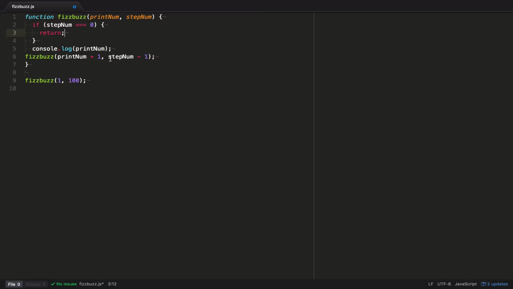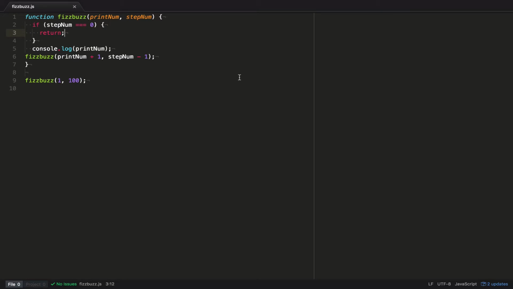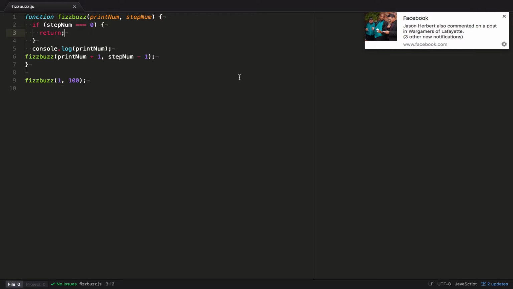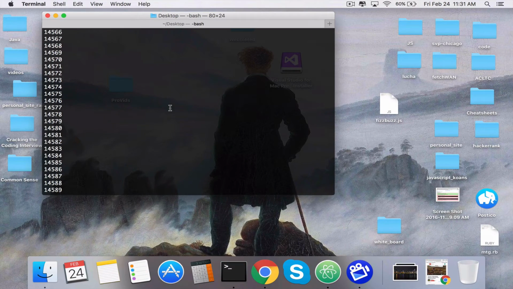If we're de-incrementing our step number by 1, eventually it's going to reach 0. If it reaches 0, just go ahead and break the function. Because that's the thing about recursive problems, is that unless you have a break statement or a return statement, it's going to just go on into infinity. So let's go ahead and try this out. Awesome, we got our 1 through 100.